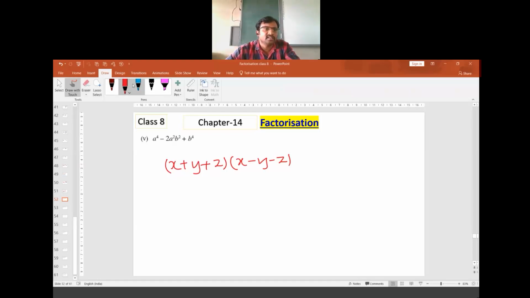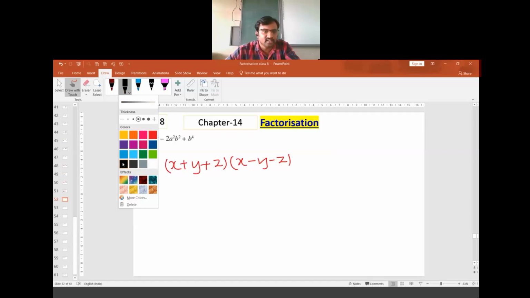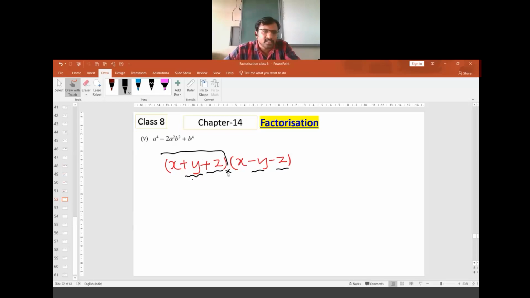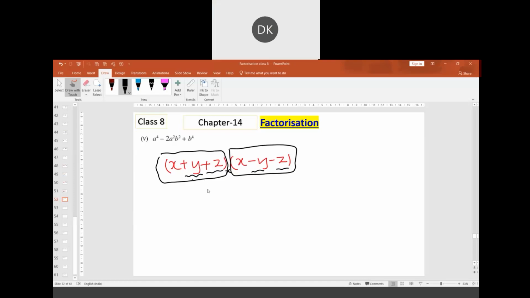Your question is, can we cancel this y and z, plus and minus? No, we can't. Here we have positive, here we have positive, here we have negative. Can we cancel that? No. This complete thing is multiplied to this complete thing. If it is multiplication, it cannot be cancelled.